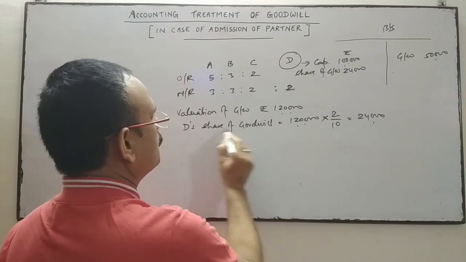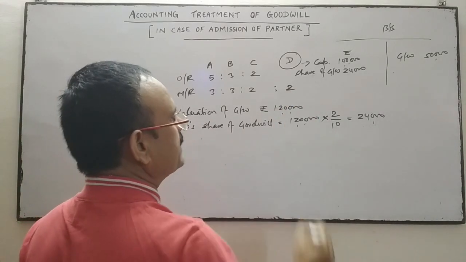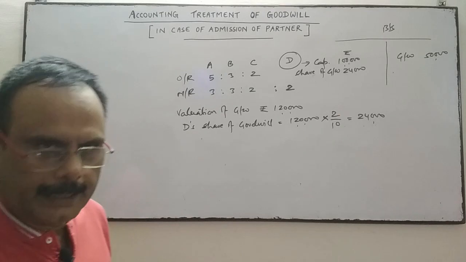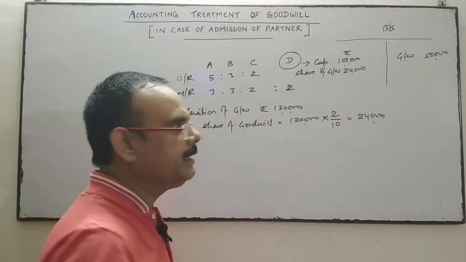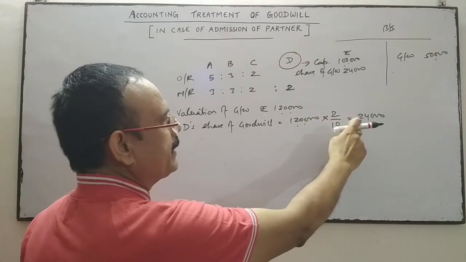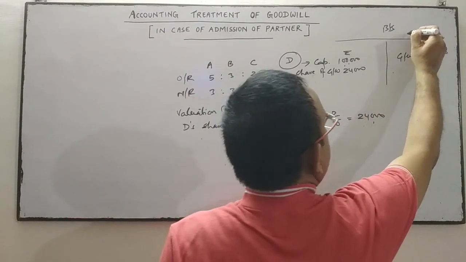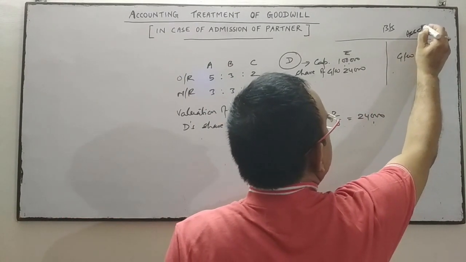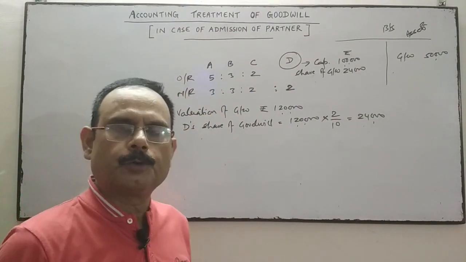So D's share of goodwill is 1,20,000 into 2/10, that is 24,000. And in the balance sheet, goodwill appears on the asset side, meaning the book value of the goodwill is 50,000.